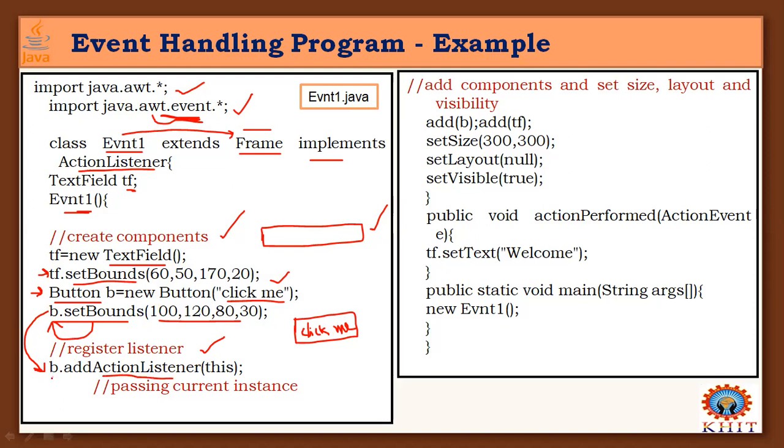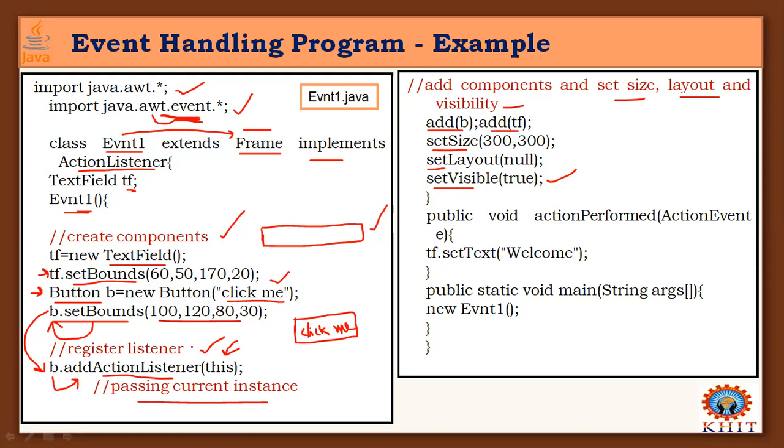So for this object, I am adding one action listener to the current object and passing the current instance, that is nothing but object B, and then adding components and setting size, layout, and visibility. So add that button, add the text field to the interface, set size, set layout, and set visible to true, only then will they be visible. Inside this, an event is created and a listener is registered.